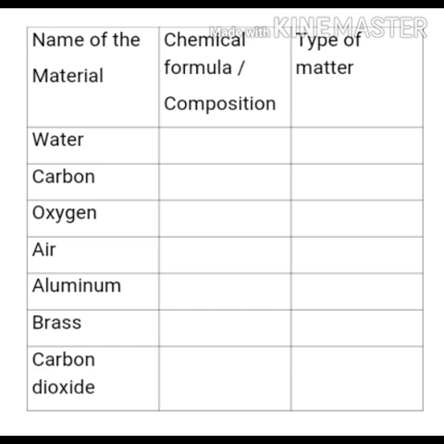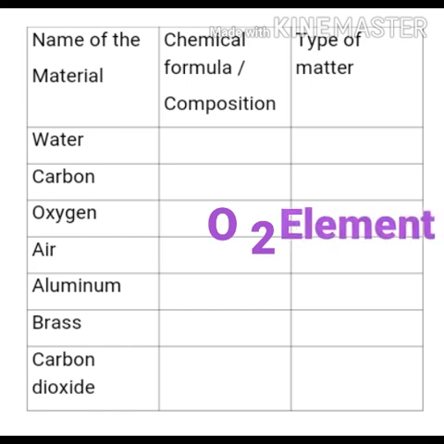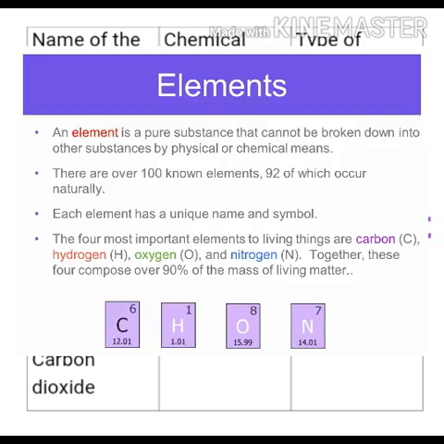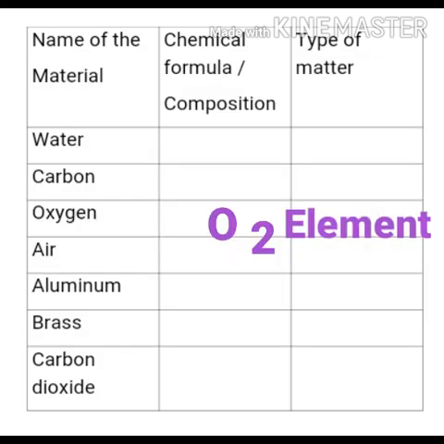Second is carbon. Its chemical formula is C. Carbon is an element because it contains only carbon atoms in its pure form. Third is oxygen. Its chemical formula is O2 and oxygen is also an element because an element is a pure substance which can't be broken down into other substances. So here we can't break down oxygen atoms into any other substance.